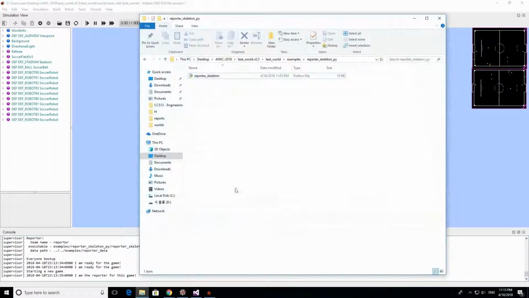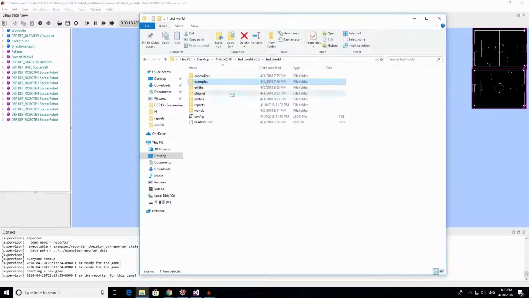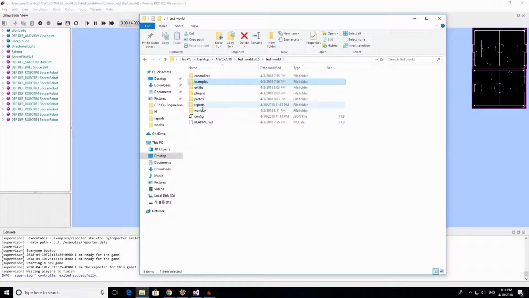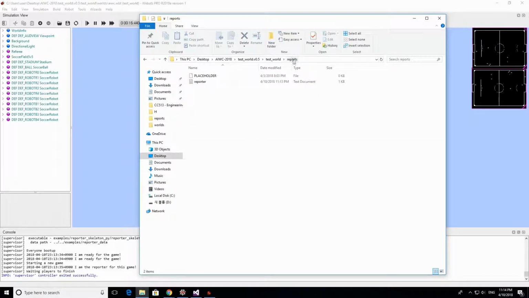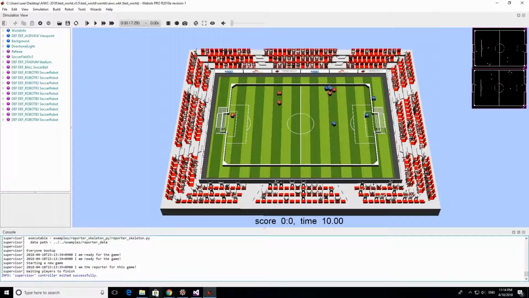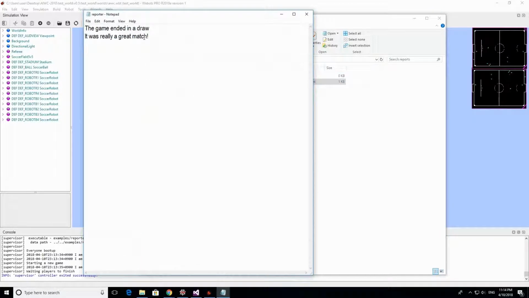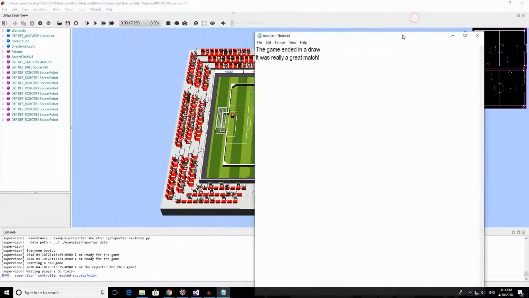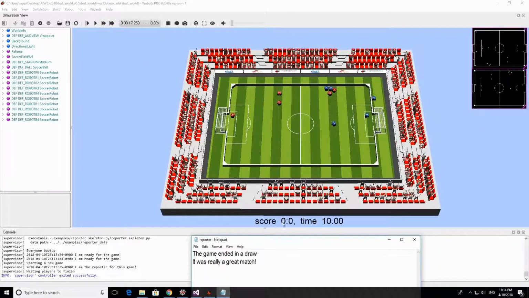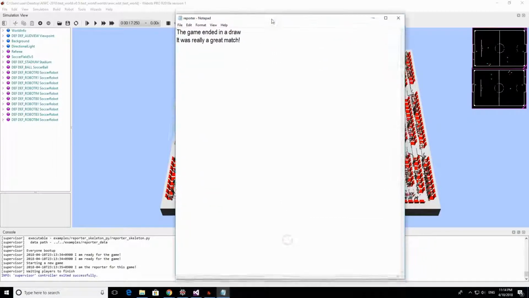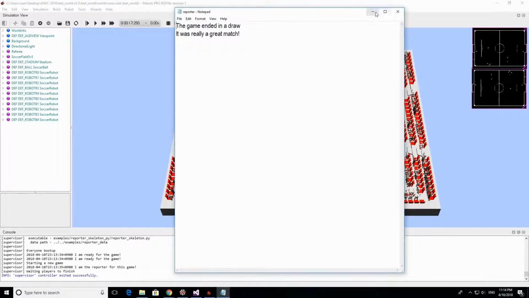So, finishing. So here in the test world, we have the report. So you see that a report file was generated here. If you click, you see that it says the game ended in a draw. You see here 0-0, and it was really a great match.